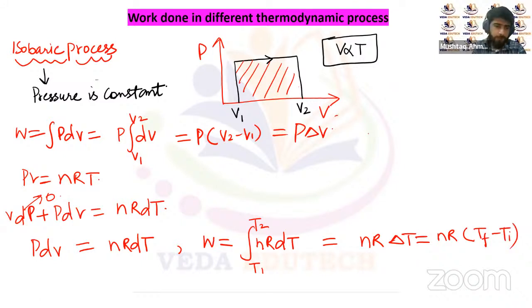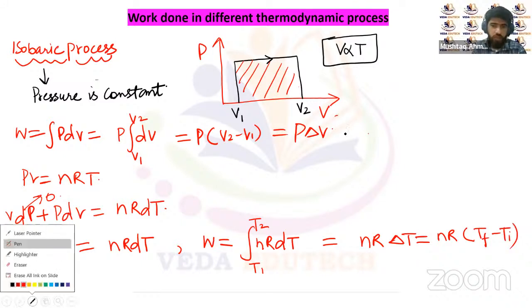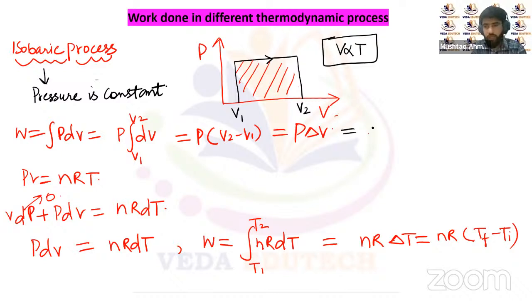So both the work done are equal: P delta V is equal to nR delta T, equal to nR times T final minus T initial. This is how we can find the work done for an isobaric process.